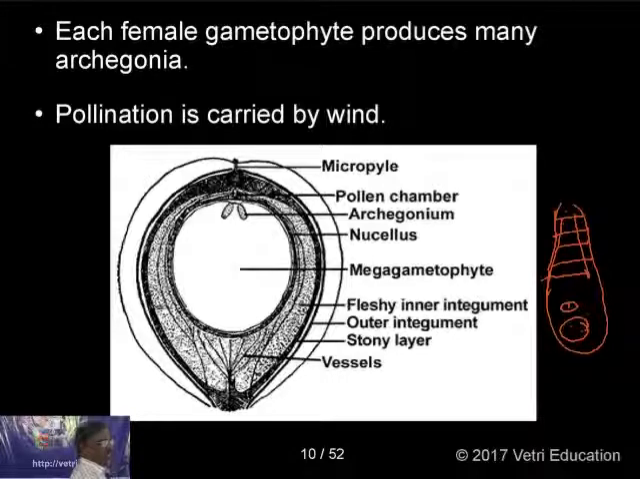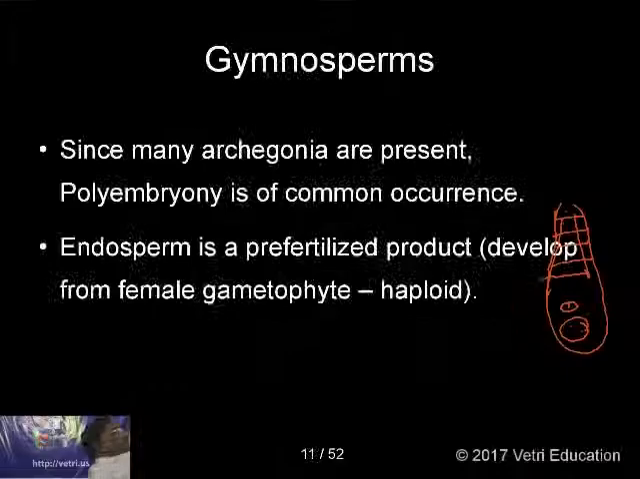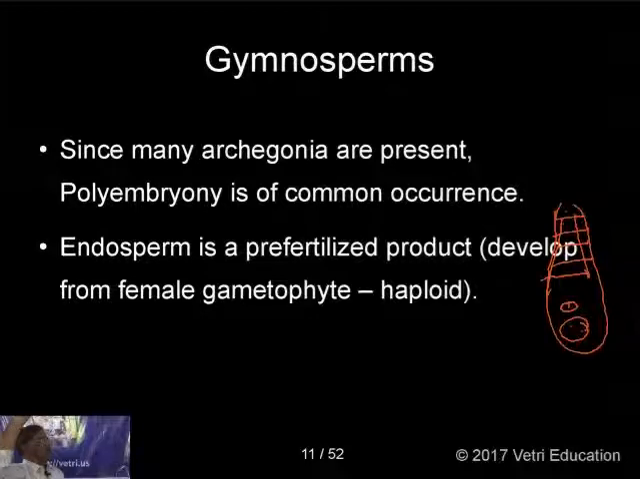Then the diploid stage is developed again. Another important thing in gymnosperms is that many archegonia are present. Each archegonium develops into an embryo, so you can find many embryos in the ovule. That is called polyembryony. The presence of more than one embryo inside the ovule is known as polyembryony. It is a common occurrence in gymnosperms.